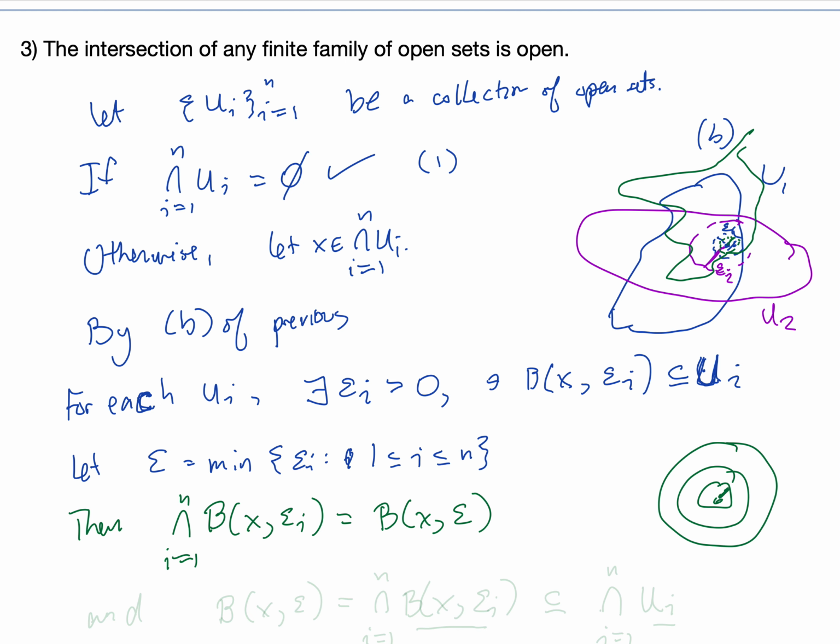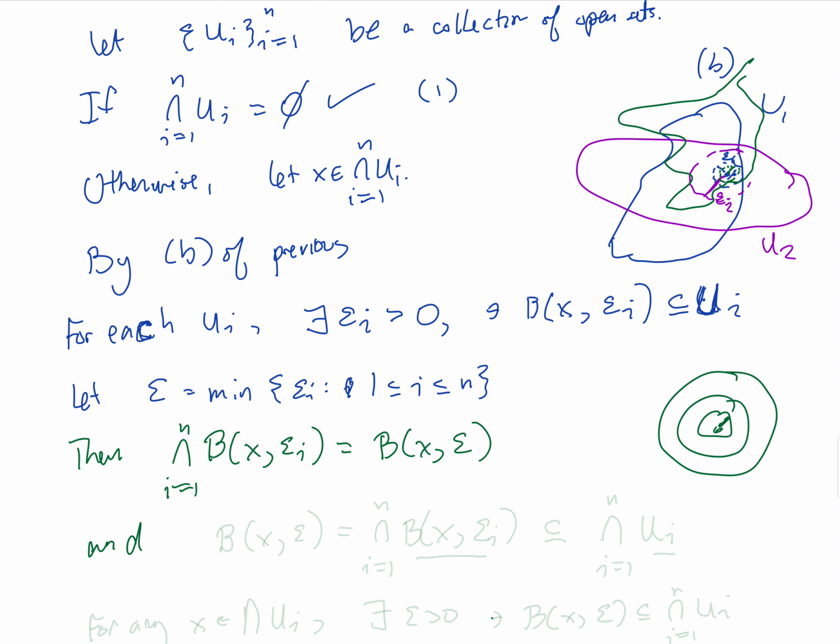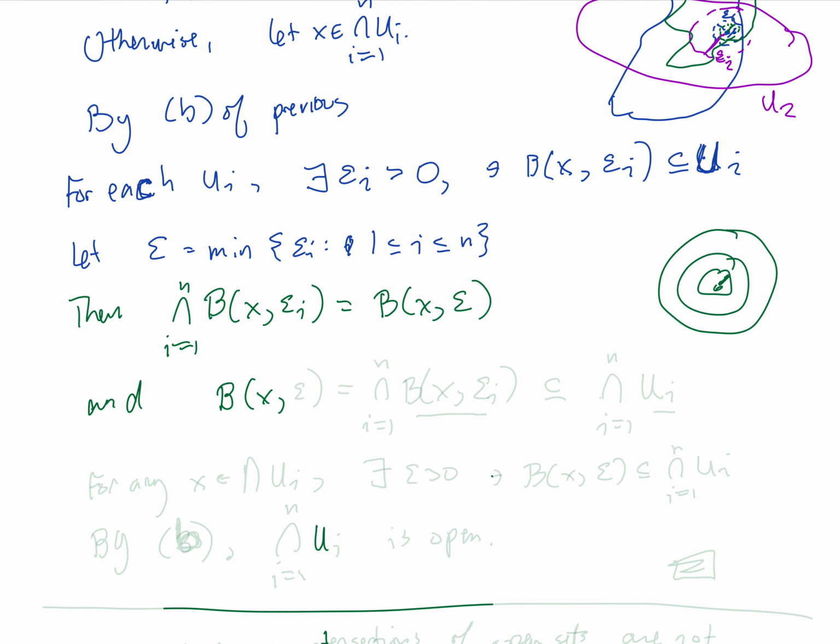And further, what we have is that the ball centered at x of radius epsilon is equal to the intersection from i equals 1 to n of these balls centered at x with radius epsilon_i, and the intersection of those must be contained in the intersection from i equals 1 to n of the U_i's, because each of these is contained in its corresponding U_i, and so the intersection of the U_i's contains that entire set.